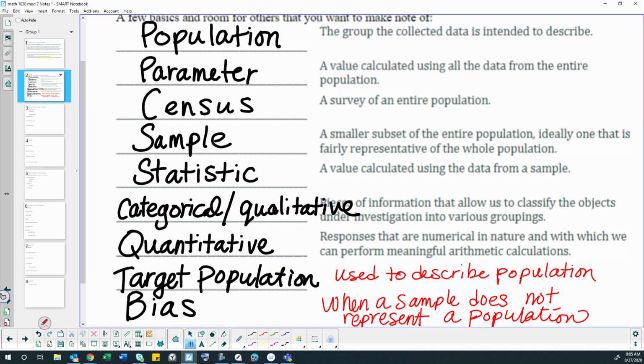So let's say my target population was all high school students, and I decided to do a study and just surveyed people in this classroom. It kind of depends on what I'm studying, right? But in general, do you think that just the people in this classroom would represent all high school students? No, why not? What would be some reasons? Why would just surveying you make my study have bias?